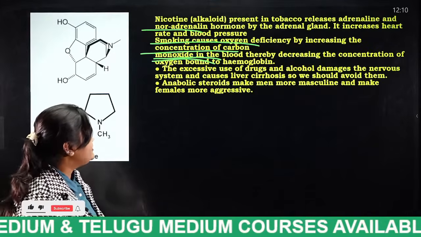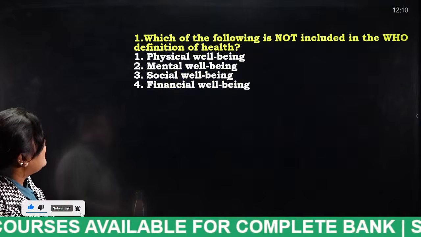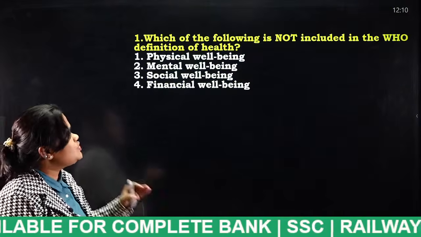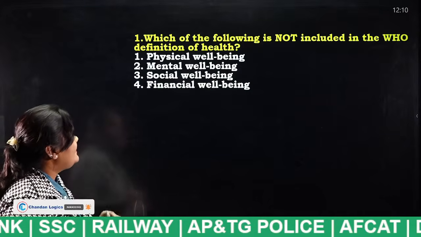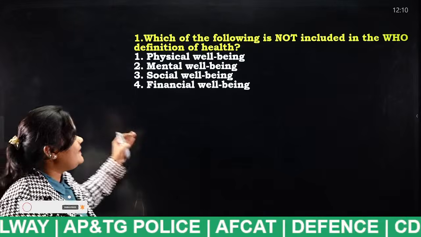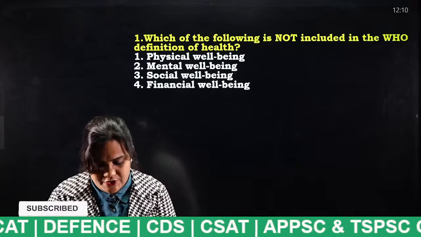Okay, next. Which of the following is not included in the WHO definition of health? Physical well-being, mental well-being, social well-being, financial well-being. Each and every student, mention your answers in the comment section, students.